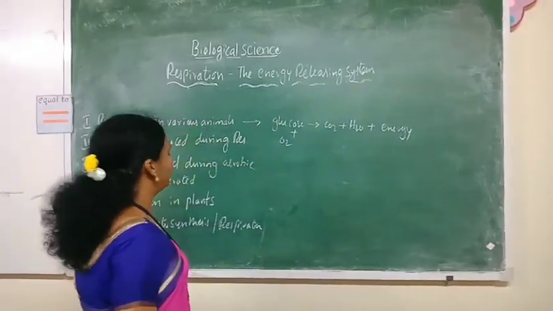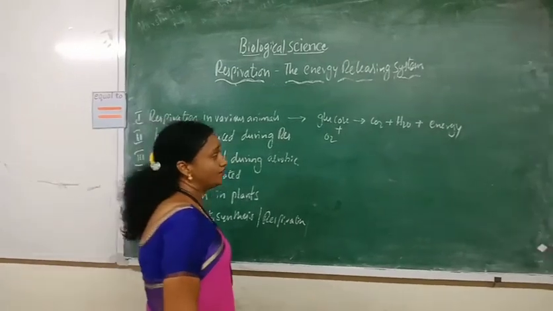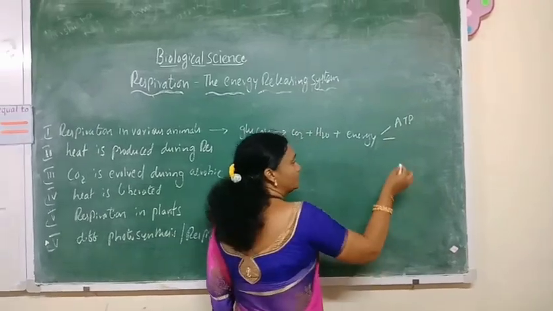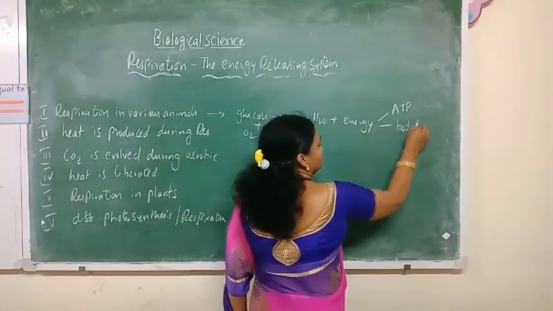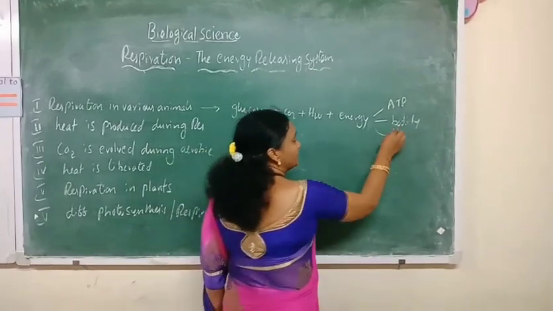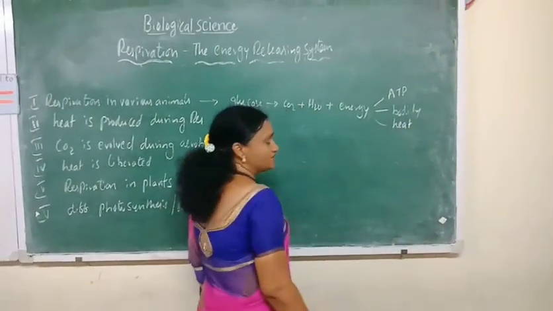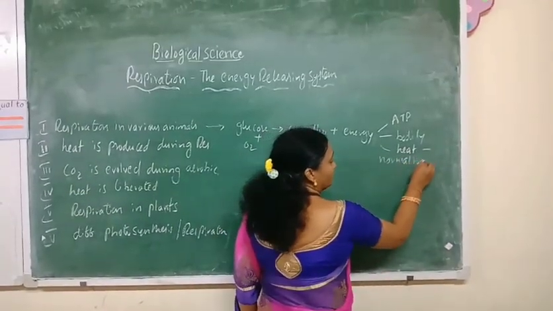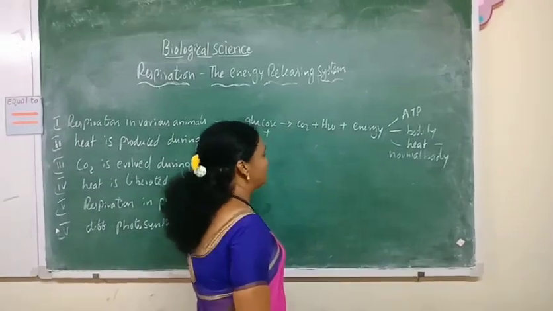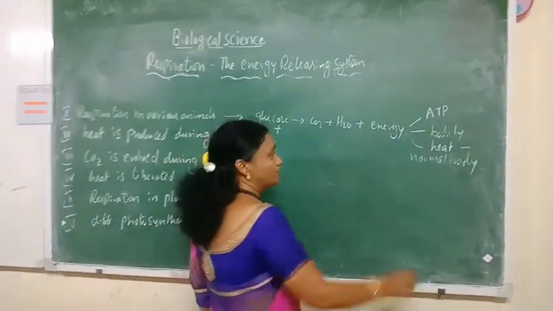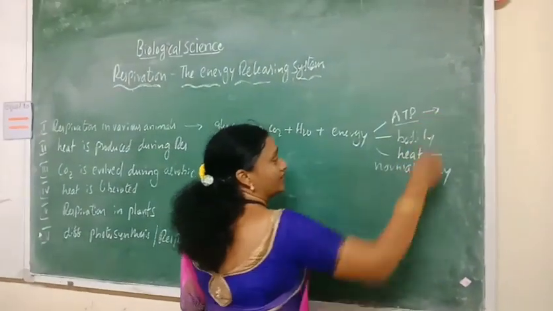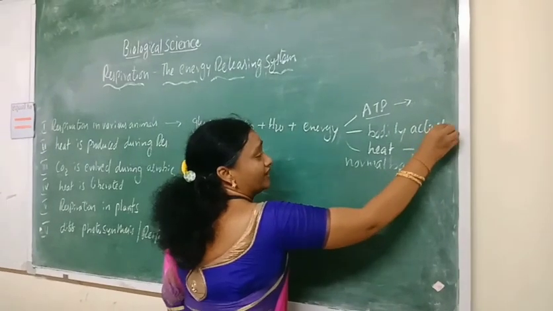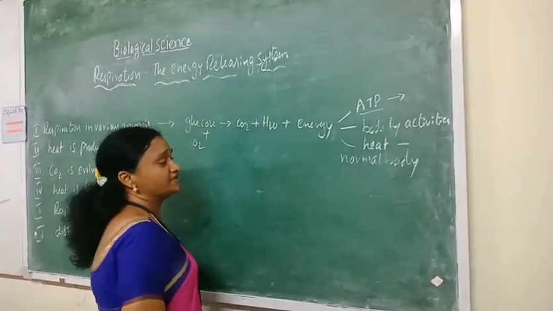The energy liberated during respiration is not only helpful for producing ATP, and some amount of the energy is used for bodily activities. Excess heat will be sent out of the body. So it is necessary to maintain the normal body temperature. The energy released during respiration helps in producing ATP to carry out cellular activities, and also helps us continue our bodily activities. The activities are carried out normally because of this energy production.